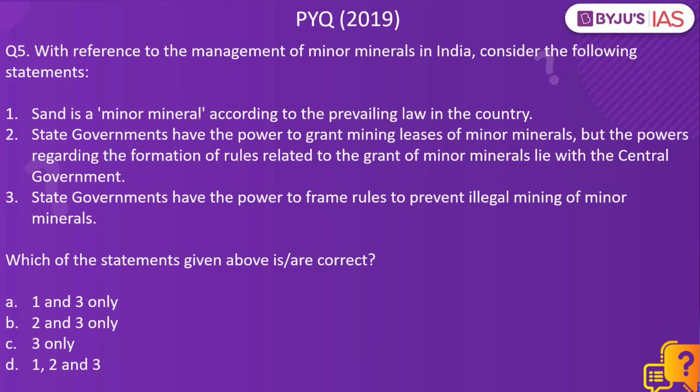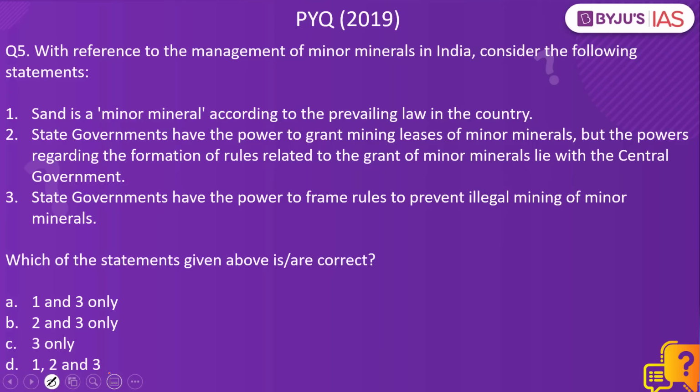Next is a previous year question from 2019. With reference to the management of minor minerals in India, consider the following statements. Number 1. Sand is a minor mineral according to the prevailing law in the country. Second, the state governments have the power to grant mining leases of minor minerals, but the powers regarding the formation of rules related to the grant of minor minerals lie with the central government. Third, the state governments have the power to frame rules to prevent illegal mining of minor minerals. Which of these given statements is or are correct?